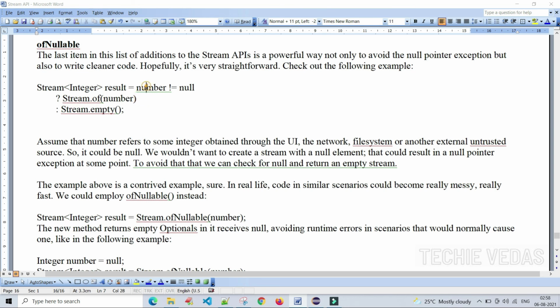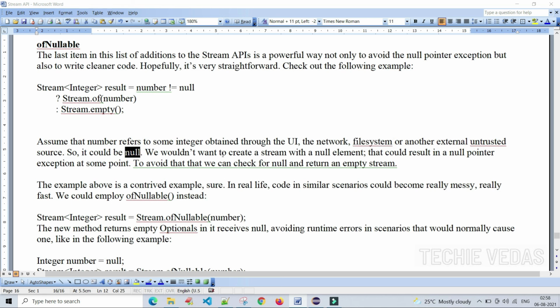What we are doing: number not equal to null. This is a straightforward condition. We are passing it to result, with a question mark: Stream.of(number), otherwise Stream.empty(). Let's see. Assume that number refers to some integer obtained through the user interface, the network, the file system, or another external untrusted source. So it may be null.